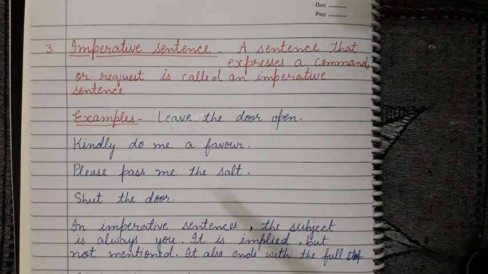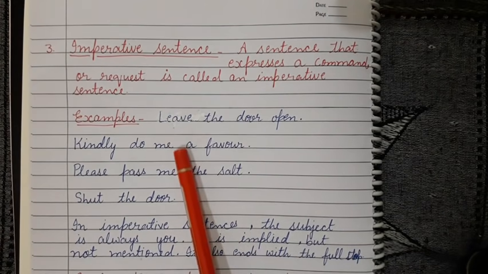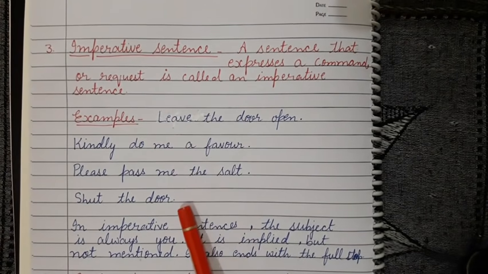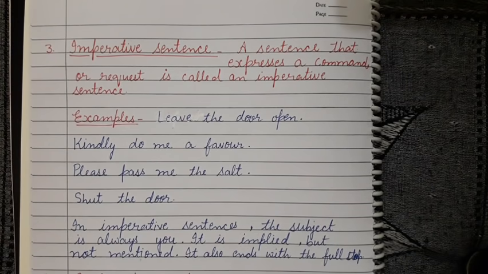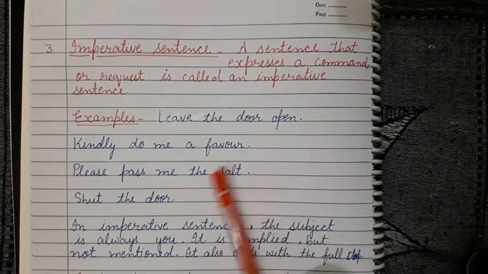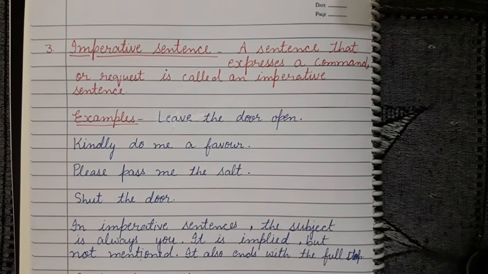Command, request, suggestion also, advice, warning, and instructions also. When these kinds of expressions come, generally these are imperative sentences. I hope it is clear.